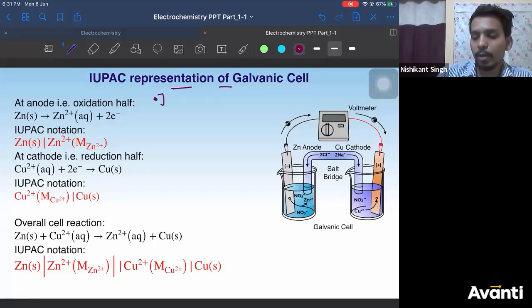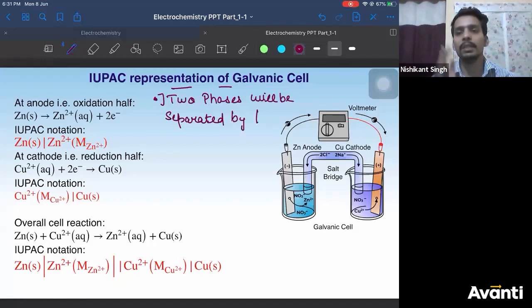Two phases will be separated by a single vertical line. Two phases means solid, liquid, aqueous, gas. So two phases will be separated by a single vertical line, right?